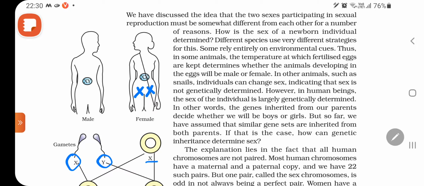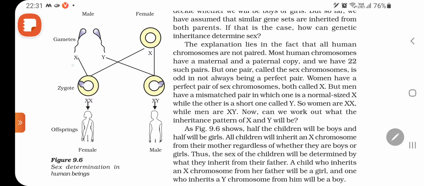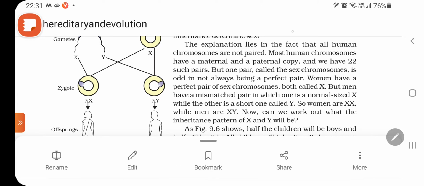Okay, both are same. So now we will go in detail. Here you can see sperms are of two types, ovum is of only one type. When fertilization takes place, this X can combine with this X, so we get this combination.